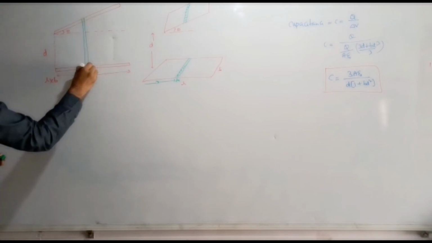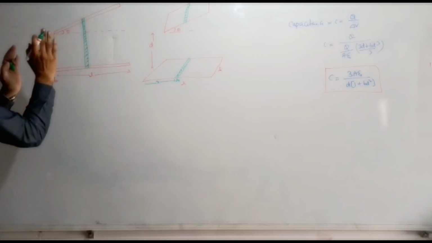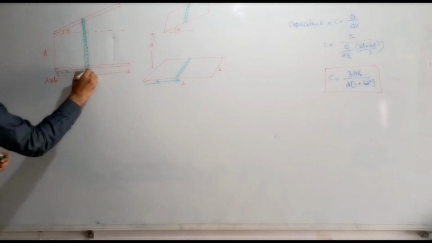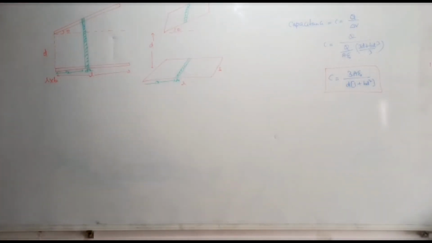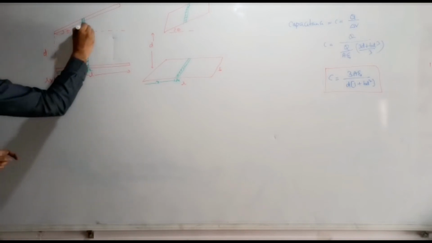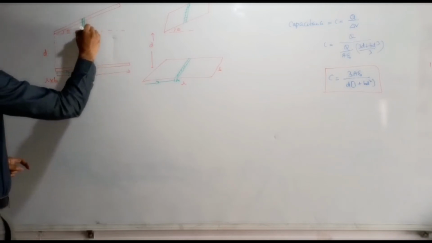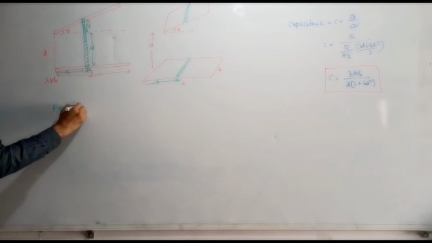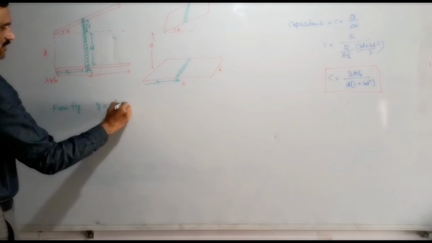This is a cross-sectional view, when you are observing this capacitor from this one end. In 3D it will be like this; those are the plates we need to consider. Now let us write the capacitance of the system. Up to here you can consider that as D plus this Y. This distance is Y. So from the figure, what we can write is Y is equal to x tan theta, because this is x.